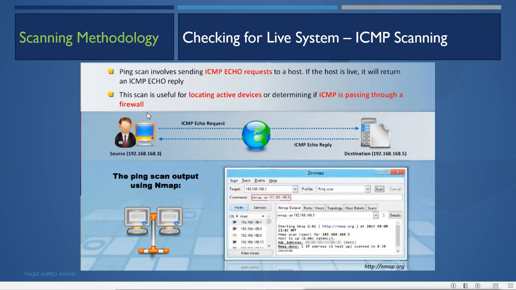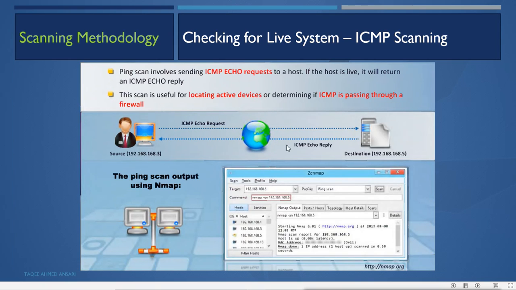This scan is useful for locating active devices or determining if ICMP is passing through a firewall. So we can check with this ICMP echo scan how many devices are active and responding to the echo request, and whether the firewall is allowing the echo request to go through or not. We can do this by simply pinging the system.